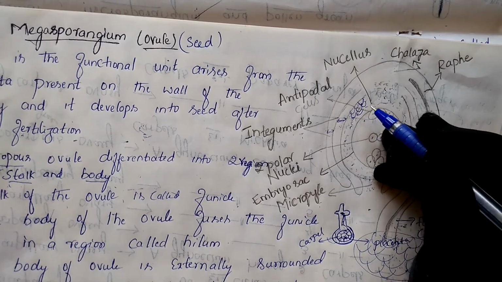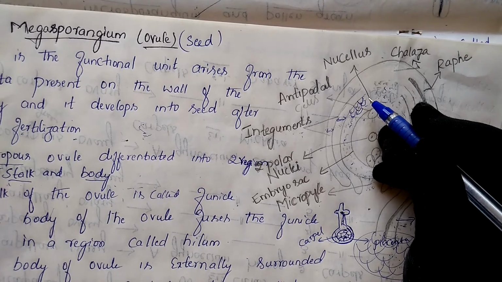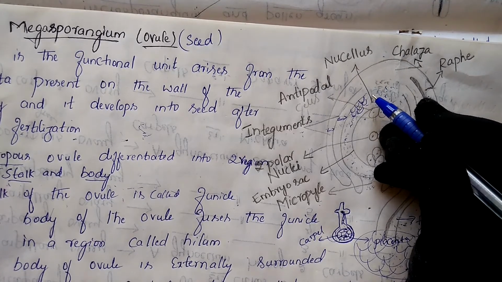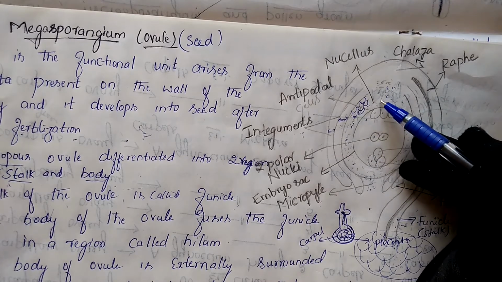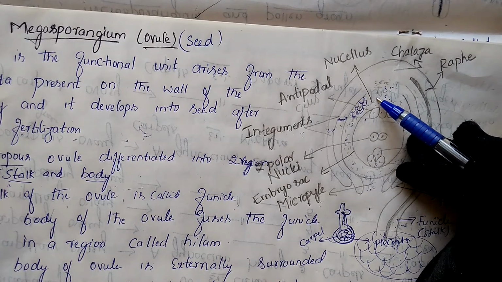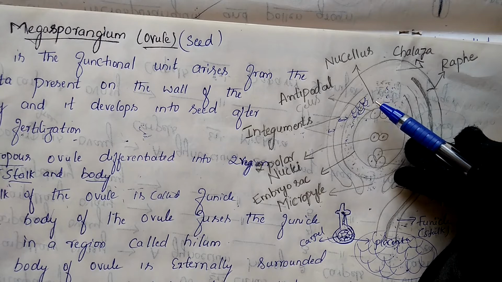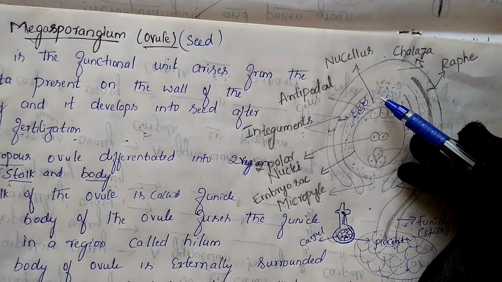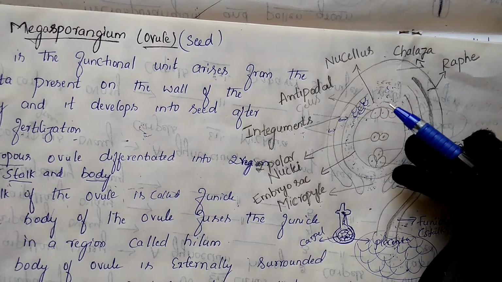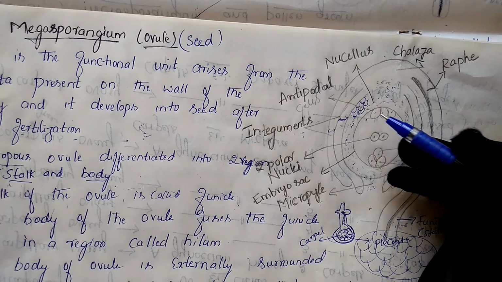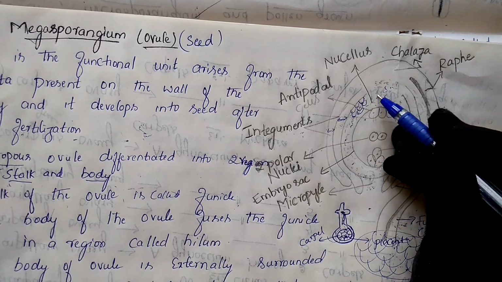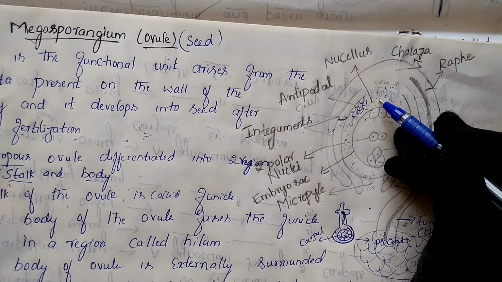Even in your first year you studied the structure of parenchyma cells. What is the function of the parenchyma cells? They store the reserve food materials. In the same manner, this region contains parenchyma cells, and they store a large amount of food materials after fertilization. The embryo needs the food, so who supplies it? This nucellus supplies the food.